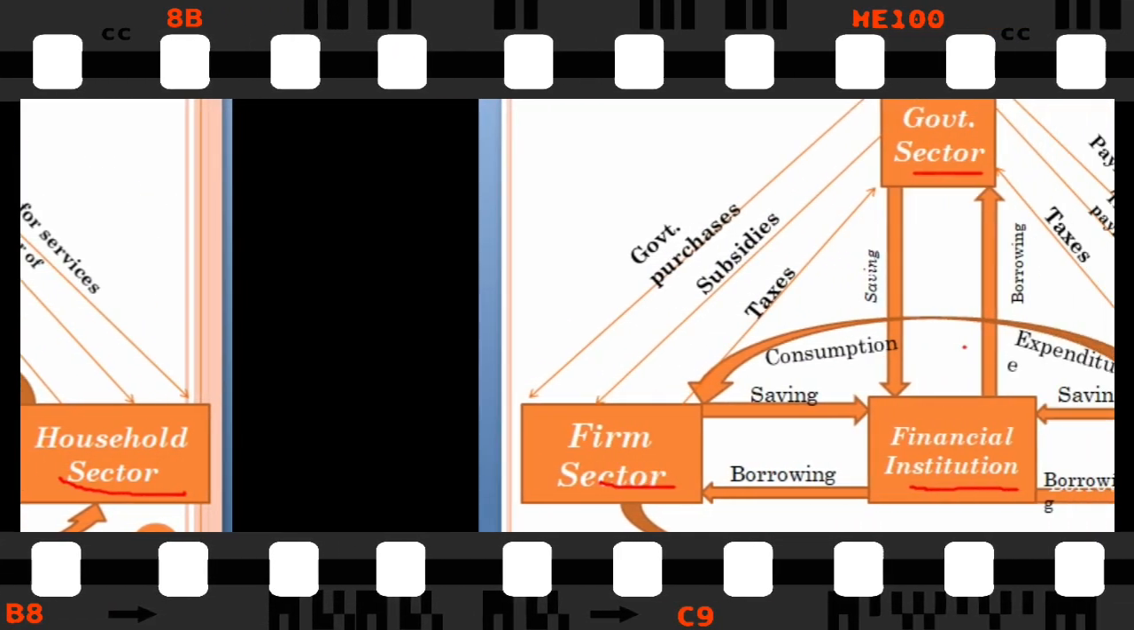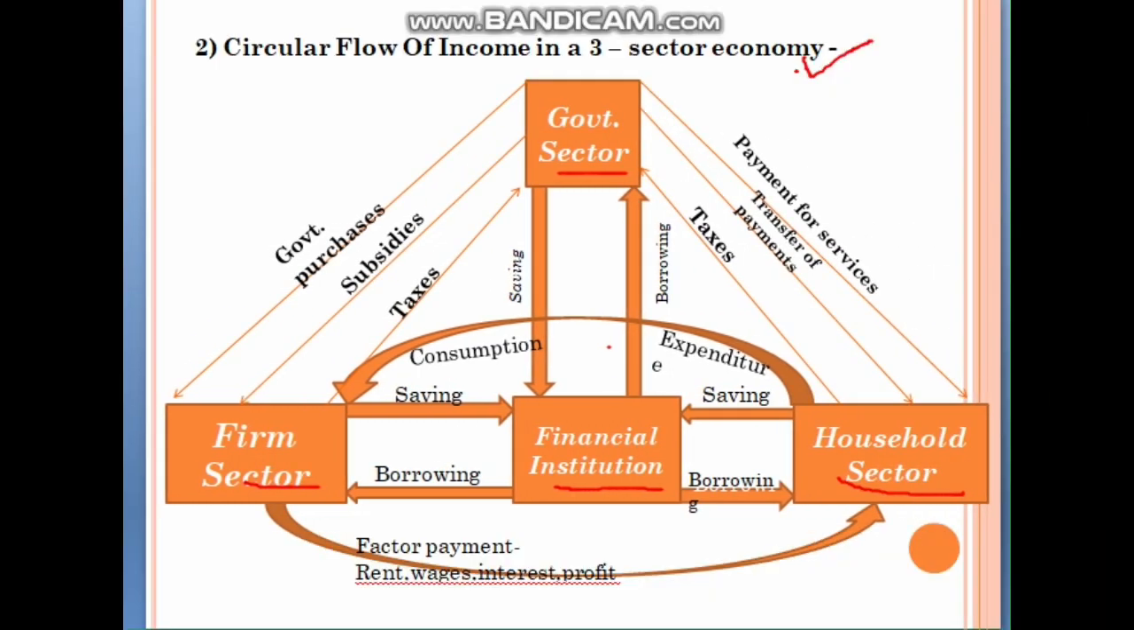Again, there is money flow, like consumption expenditure which the household sector gives to the firm sector, and the factor payments, that is rent, wages, interest, profit, which they pay for land, labor, capital, and entrepreneurship to the household sector. Remember, there is no real flow, there is only money flow. The financial institution is where we do savings and borrowings. The firm sector also saves here and borrows from here, and the household sector also saves and borrows from here.